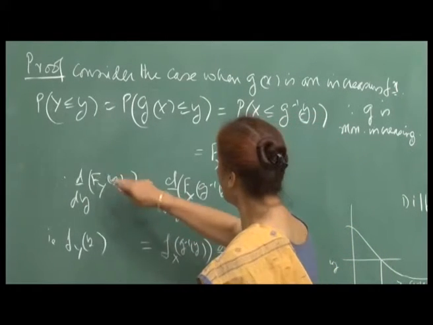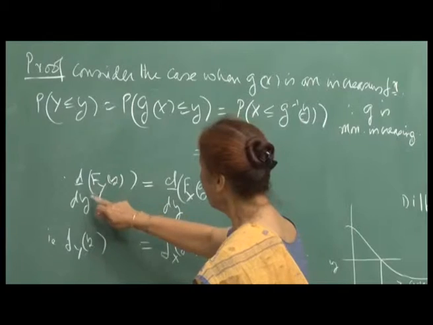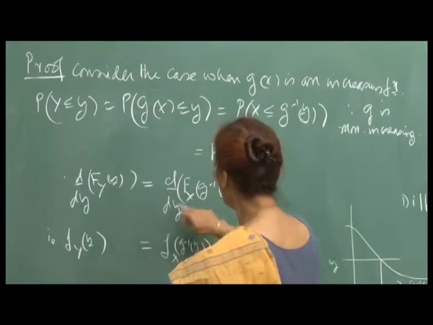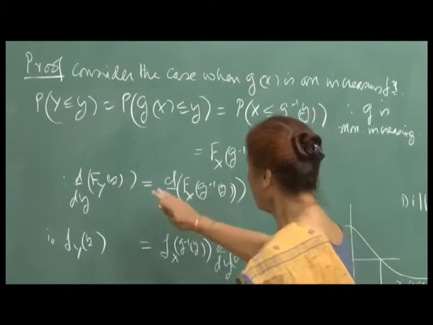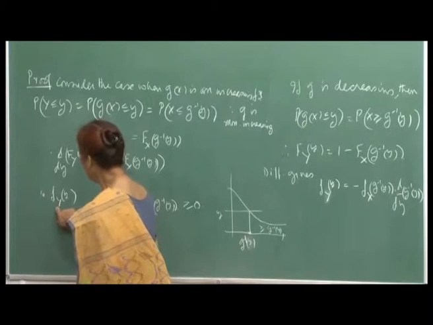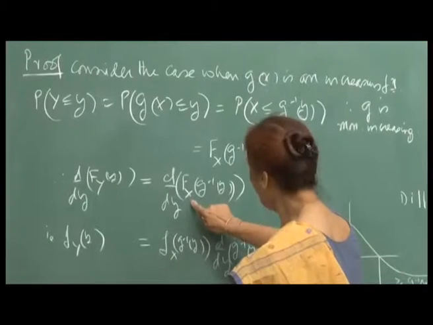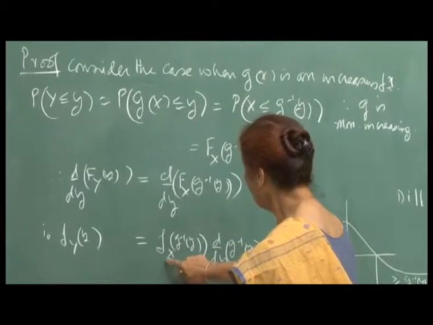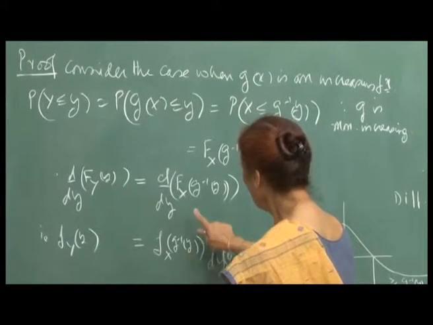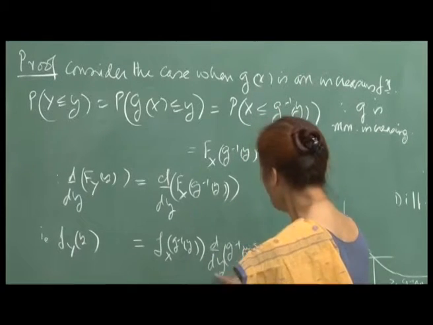So, differentiate both sides with respect to small y, then this is f_Y(y), which is d/dy of this thing, and in the next step you get the PDF of capital Y. Here, when you differentiate capital F_X, you get small f_X. So, that is f_X of g inverse y into the derivative of g inverse y.